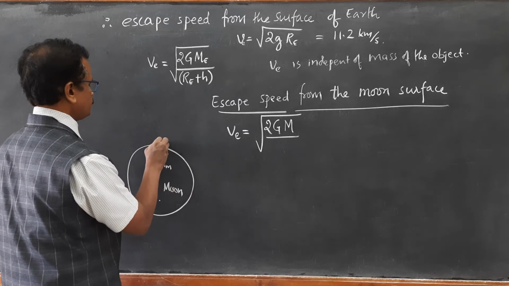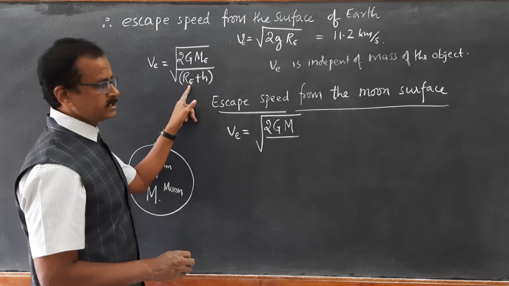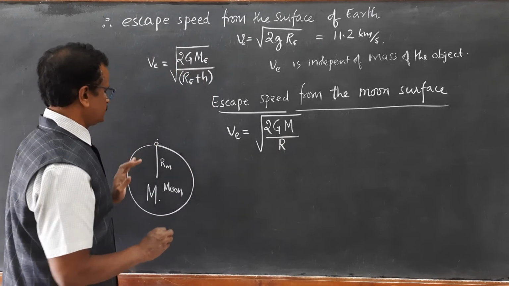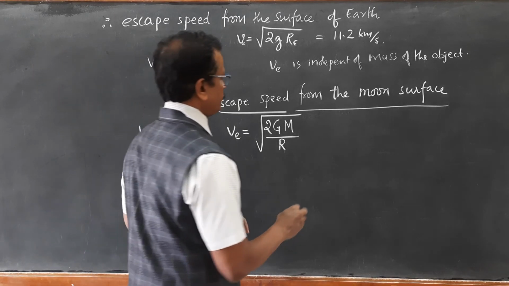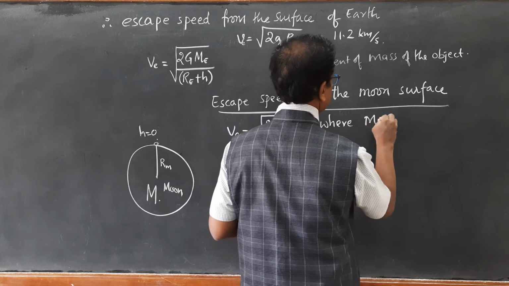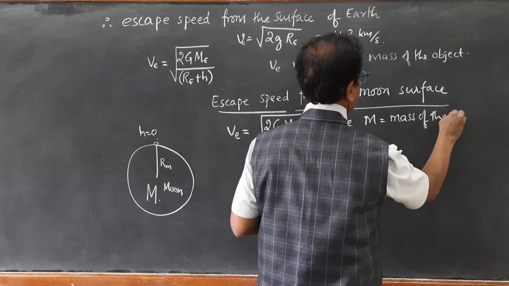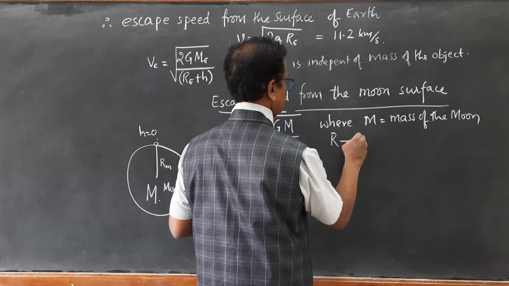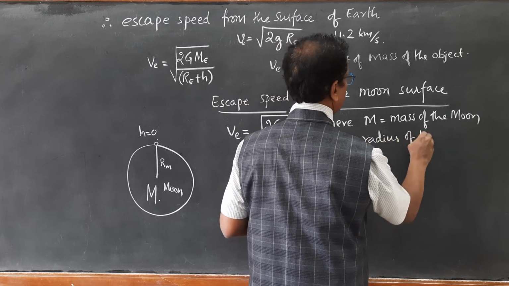From this surface, if you have to project an object up, then RE is to be replaced by the radius of the moon, and from the surface H is equal to 0. So M is the mass of the moon and R is the radius of the moon.